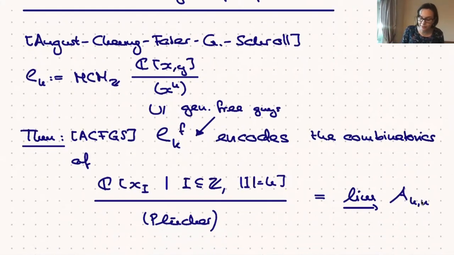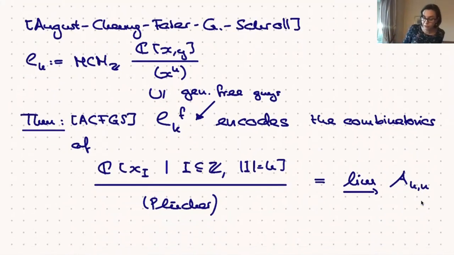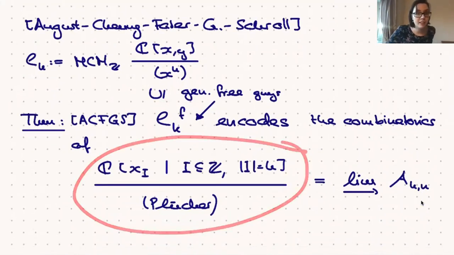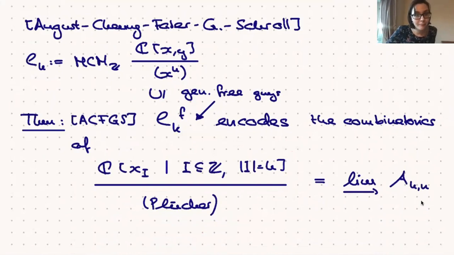If we look at a suitable subcategory of this that we can naturally describe intrinsically in this category, then this encodes the combinatorics of these Grassmannian cluster algebras of infinite rank. As in the case k equals 2, we can view these as co-limits of finite rank Grassmannian cluster algebras.